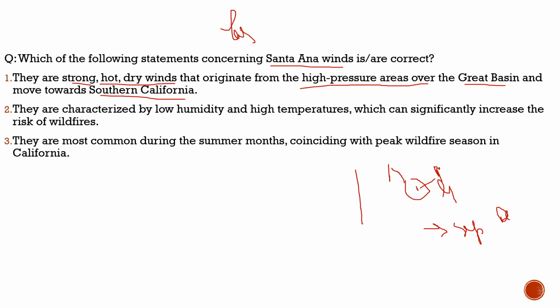There is high pressure, moisture is very low, and in this region the pressure is low, and we know that winds move from high pressure to low pressure. So these Santa Ana winds originate from the Great Basin desert and move to southern California or other states there. So the first statement is 100% correct, nothing wrong with this statement.